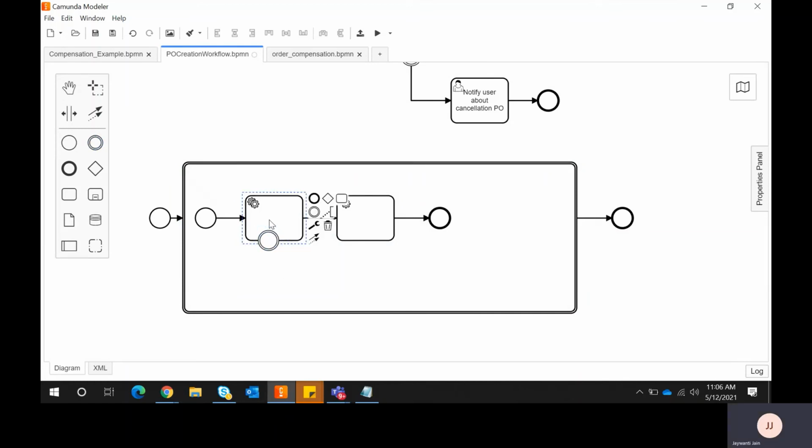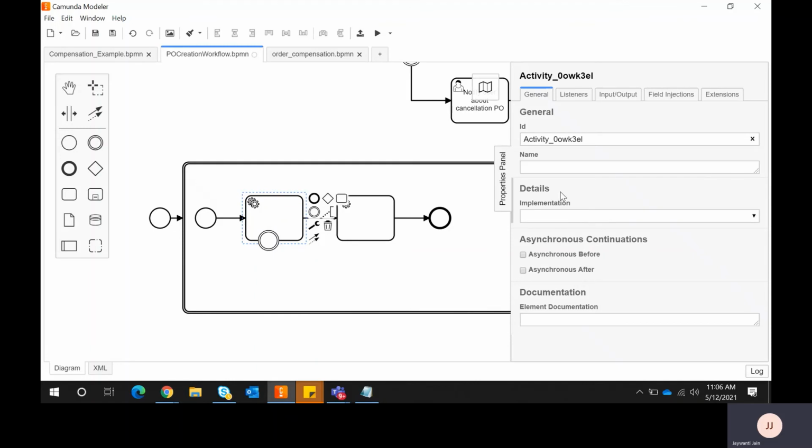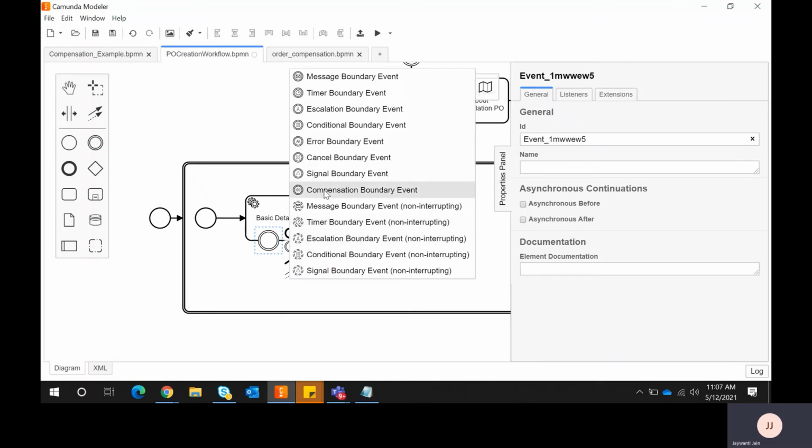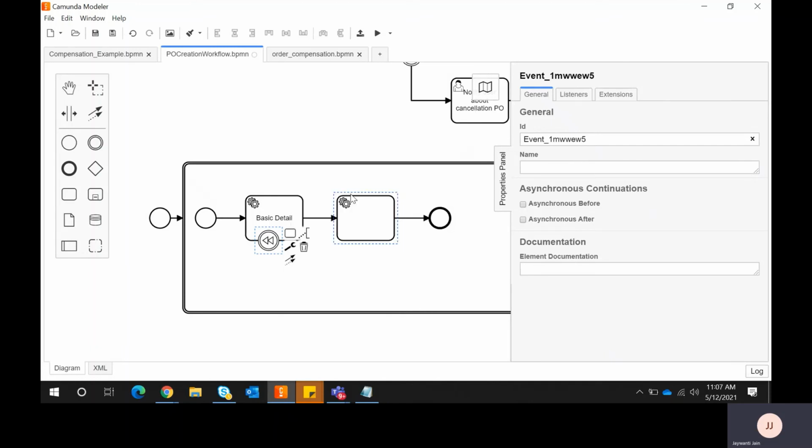Assume that a basic detail operation is happening, inserting basic detail data. If this basic detail data insert fails, I want to attach a compensation. This is my compensation boundary event.